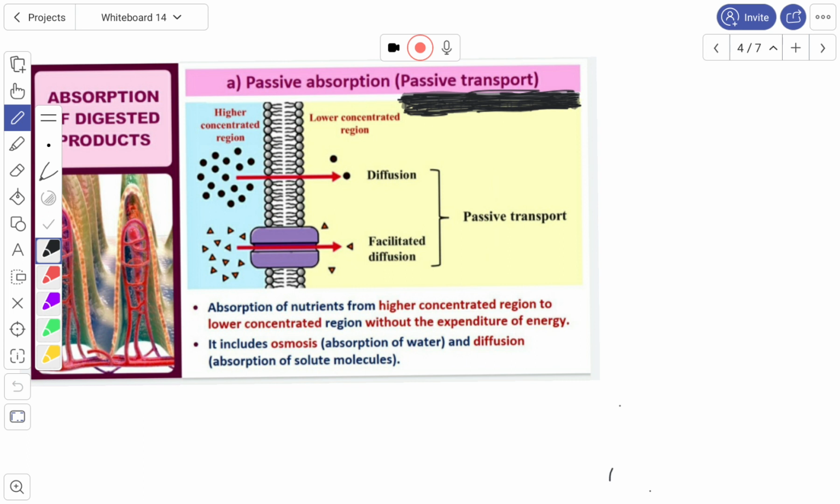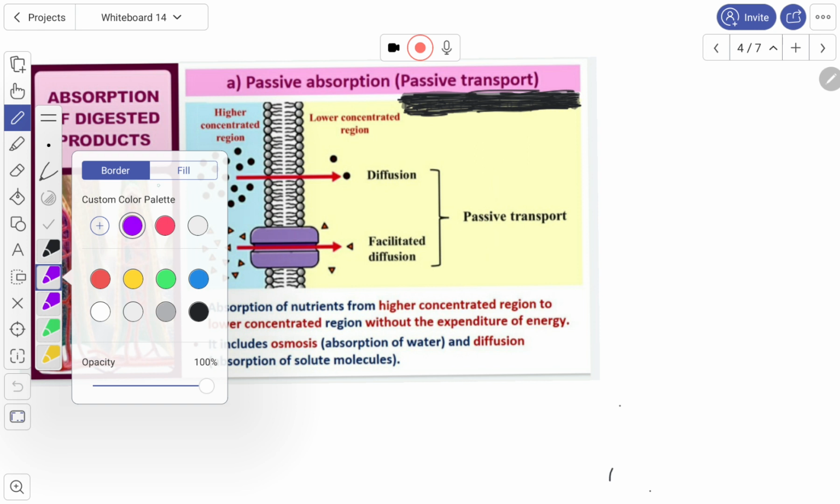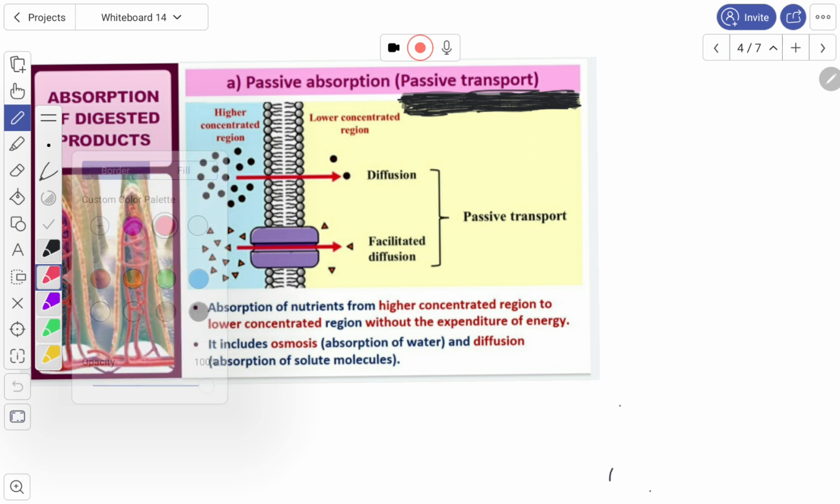Passive absorption means substances which are present in the high concentrated region enter into the lower concentration region. This passive absorption is nothing but passive transport also. This area is the highly concentrated area, and this is the lower concentrated area. So passive absorption is of two types: one is diffusion and one is facilitated diffusion.